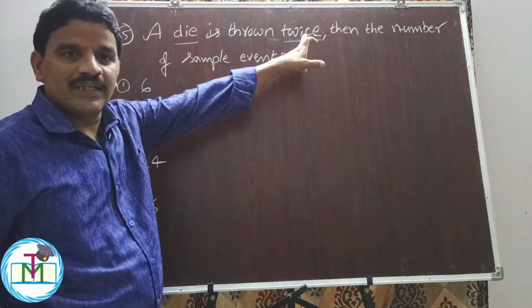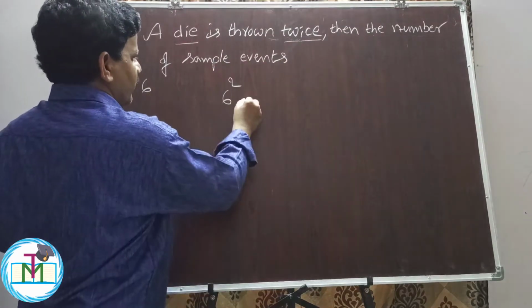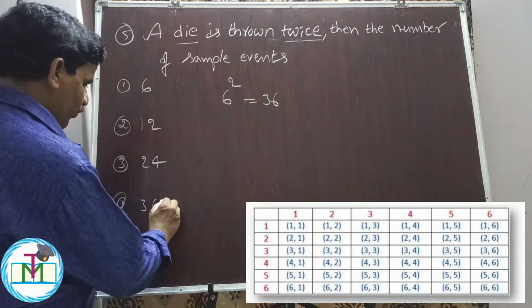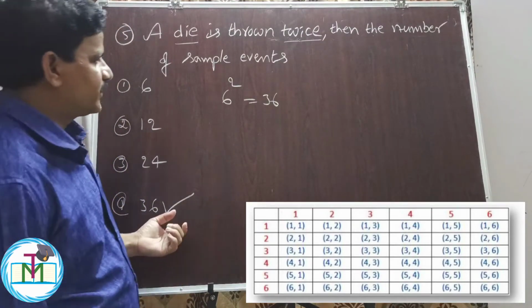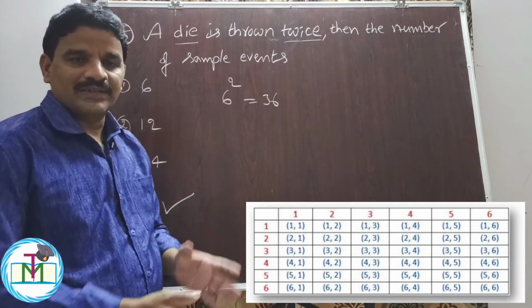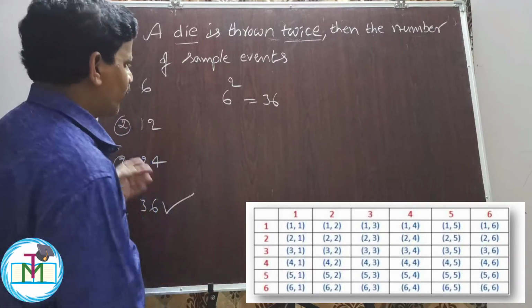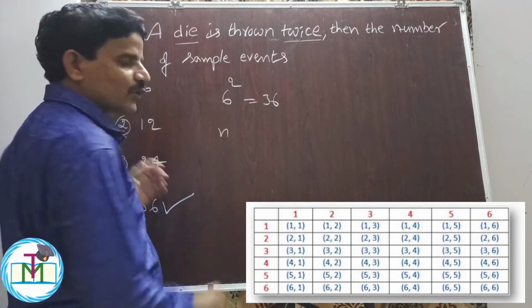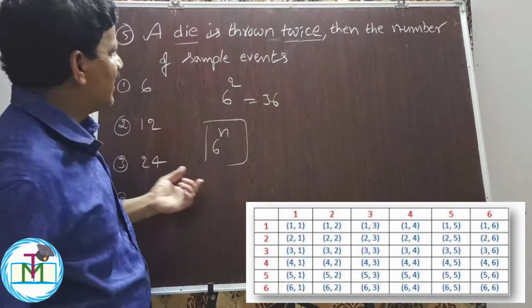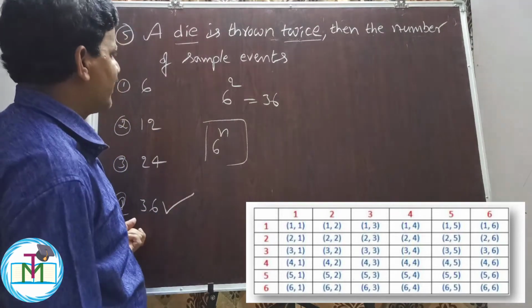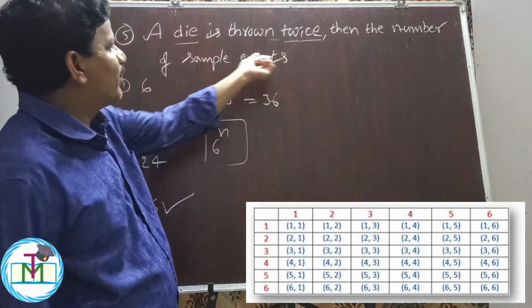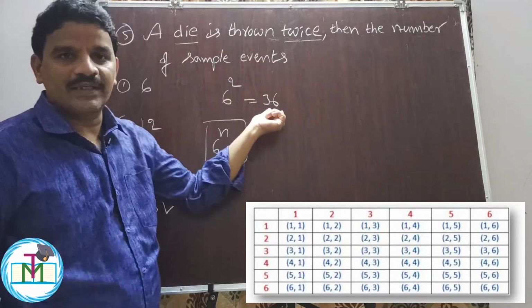How many times is it thrown? Twice. 6 square. 36 sample outcomes are there. Therefore option 4 is the right answer. So we already discussed the sample space in the previous video. Therefore whenever n dice are thrown, 6 power n sample events are there. Therefore when a die is thrown twice, the number of sample events is 6 square, 36.